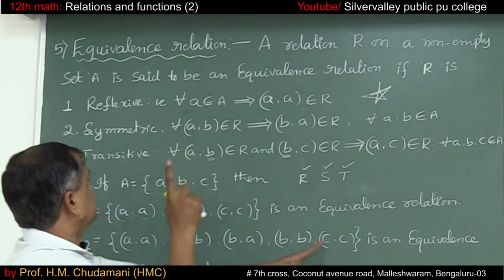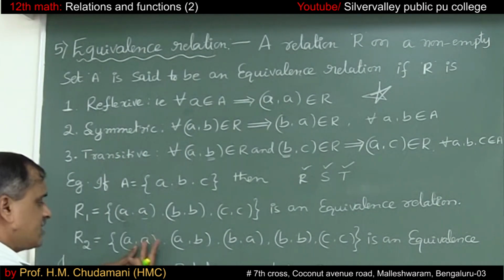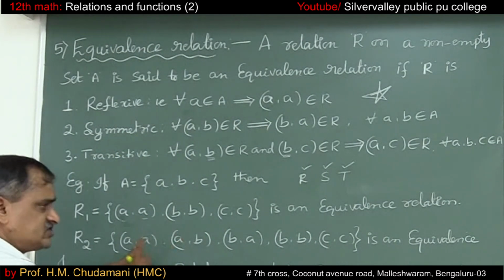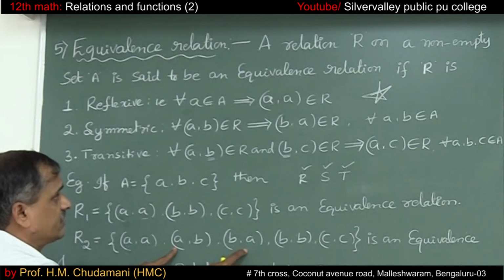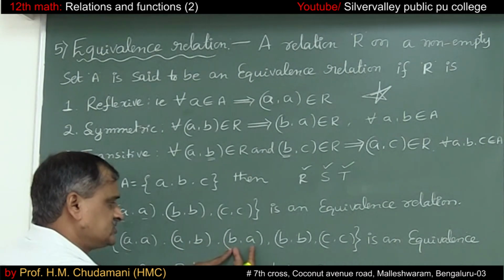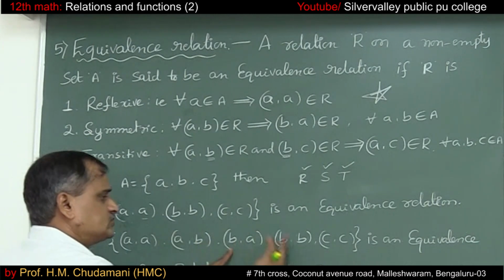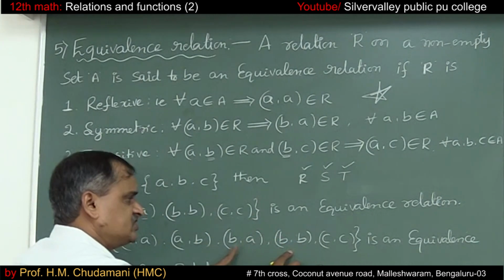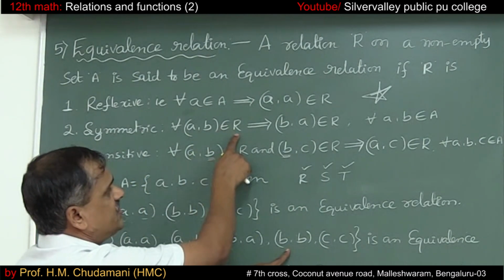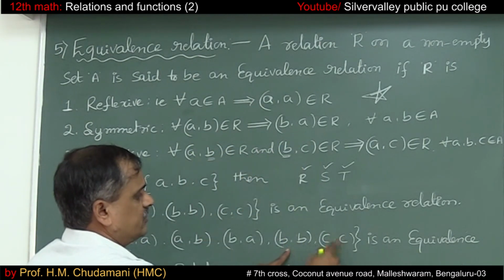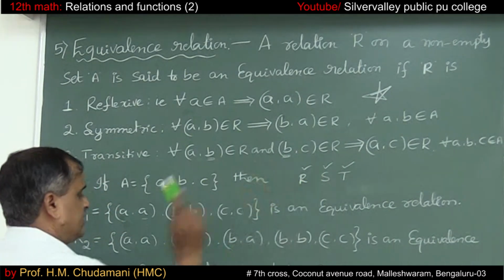So it is reflexive. Come to symmetric. (a, a), reverse that, it is there only. (a, b), reverse that, (b, a), it is there. (b, a), reverse it, (a, b) is there. (b, b), reverse it, it is there only. (c, c), reverse it, it is there only. So for every (a, b), (b, a) is there. That means it is symmetric also.